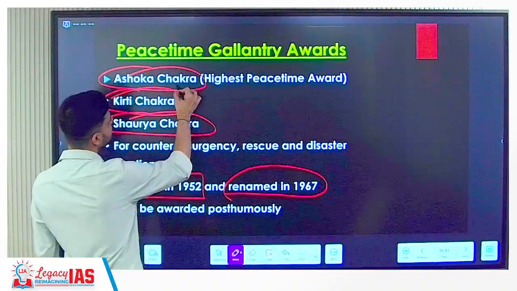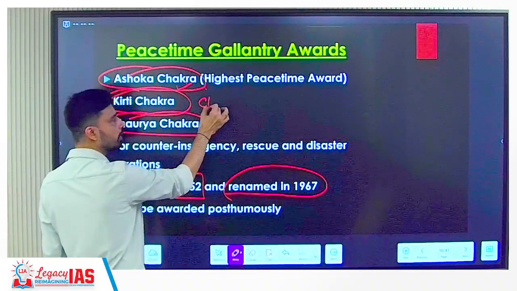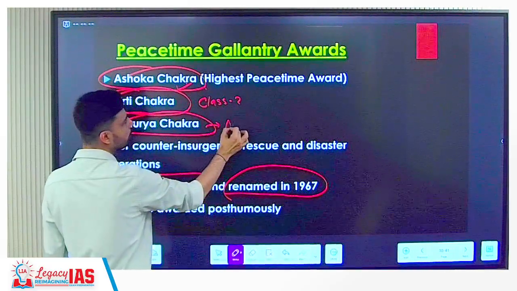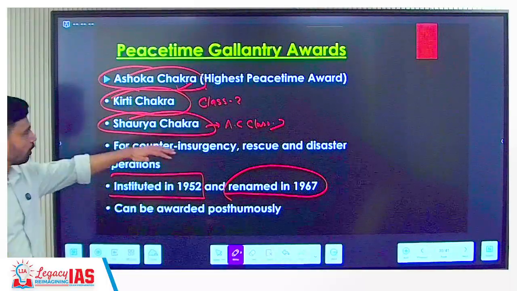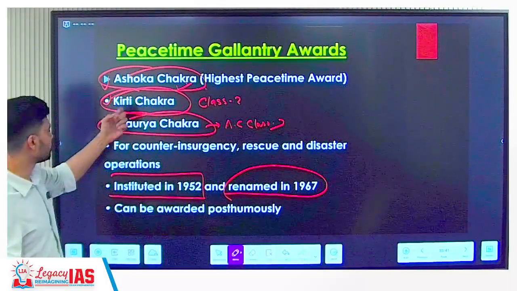Renamed means earlier it was called Ashok Chakra Class 1. Kirti Chakra was called Ashok Chakra Class 2. The Shaurya Chakra was called by what name? Ashok Chakra Class 3 as such. So now what have we done? We have renamed it. Now we have Ashok Chakra, Kirti Chakra and Shaurya Chakra.